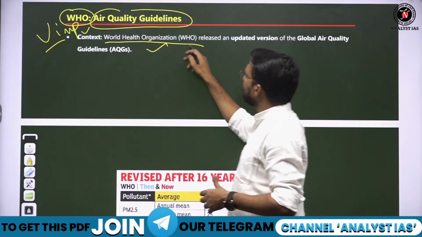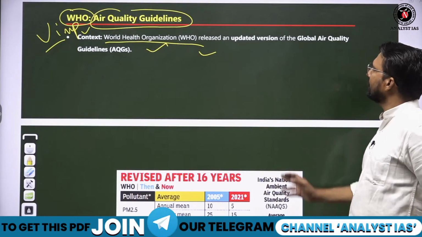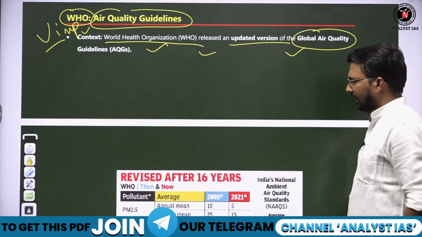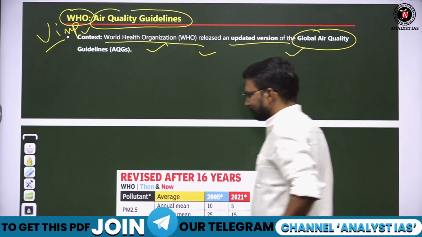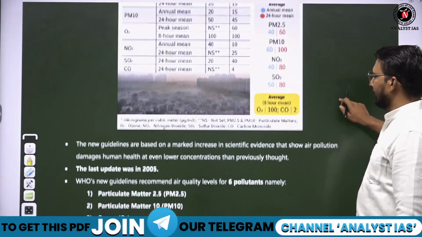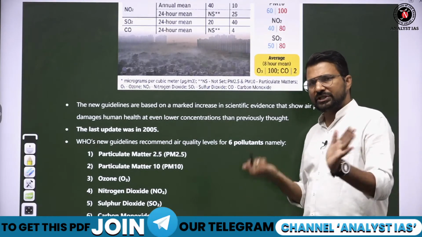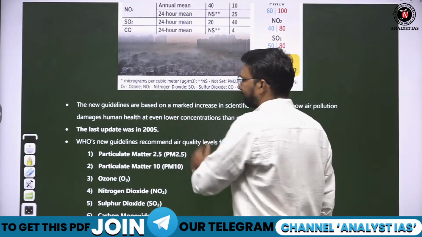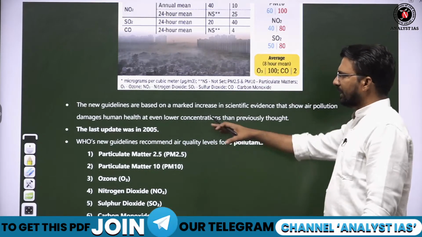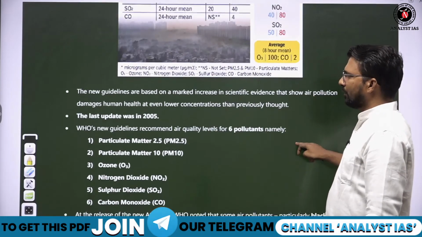So what is World Health Organization? WHO हम सब जानते होंगे, कोरोना पीरियड में तो WHO का नाम हमने सुन लिया है. So it has released an updated version of the global air quality guideline. What is the guideline of WHO regarding this? The last update happened almost 16 years back, in 2005. It was last updated in 2005.